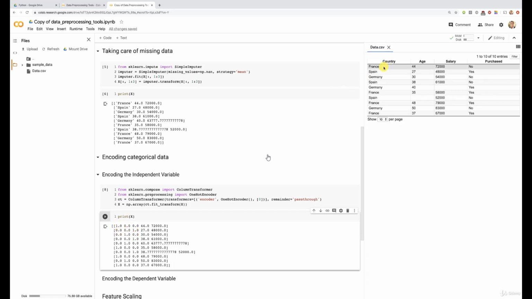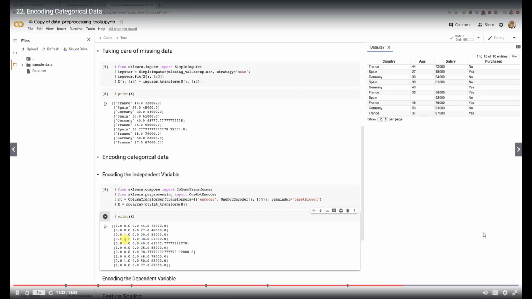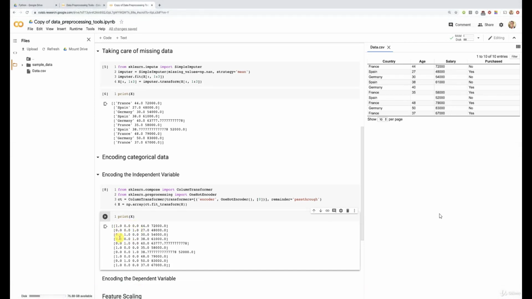So actually France, you know, that was the first row. France is encoded as a vector of 1, 0, and 0. Then Spain is encoded as a vector of 0, 0, and 1, and Germany is encoded as a vector of 0, 1, and 0. You see the unique identifier for each of these 3 countries thanks to these 3 columns here. And that's exactly the idea of one-hot encoding. We not only turn our countries into numerical values, but also there is not a numerical order thanks to these 0 and 1s here in 3 columns. So that's perfect, and that will provide the best results for our future machine learning models.